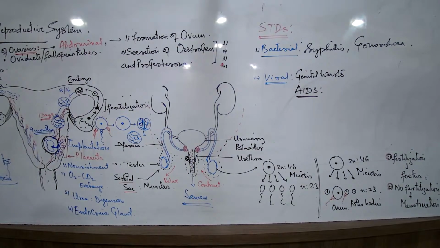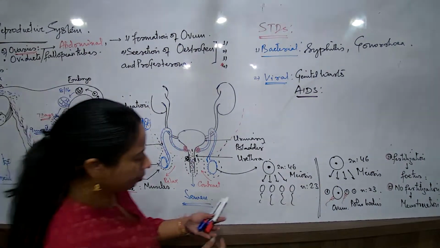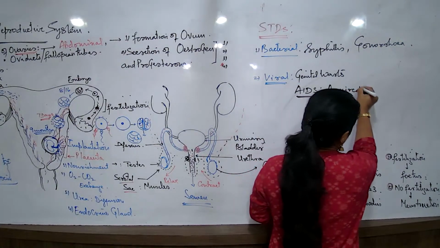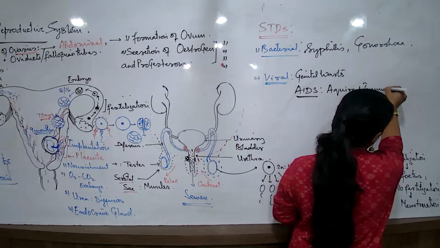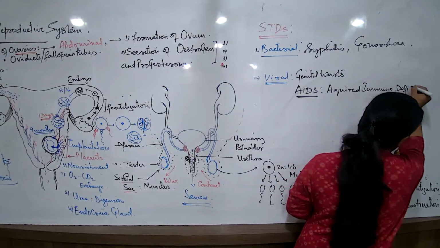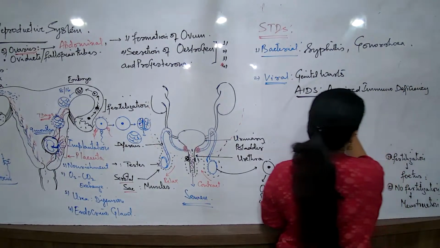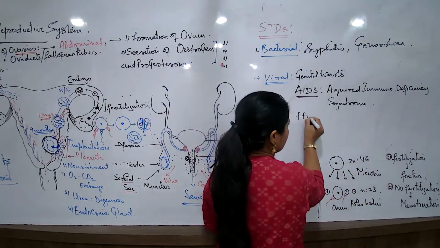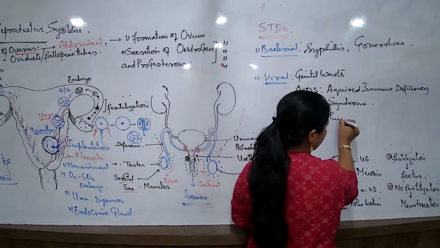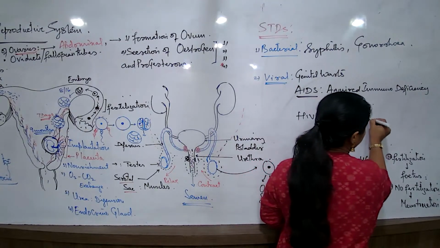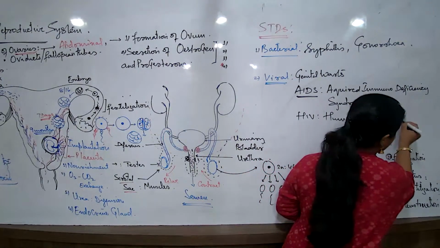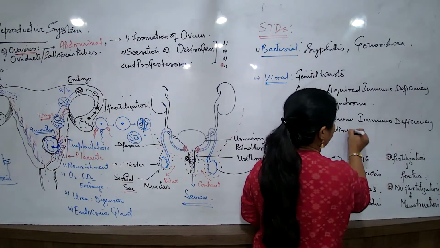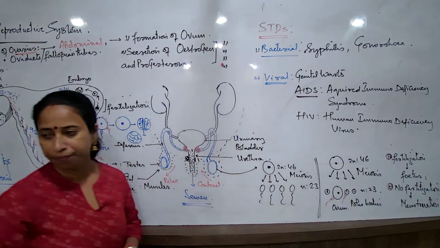AIDS का full form, this you should know, acquired immunodeficiency syndrome. Acquired immunodeficiency syndrome. This you have to remember. Acquired, इसको syndrome क्यों कहते हैं? Because the causative agent, what is the causative agent? The causative agent is human immunodeficiency virus. Human immunodeficiency virus. All of you take a note of this. ये याद रखना है.